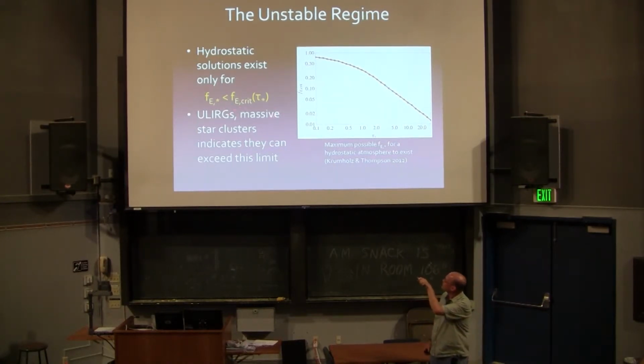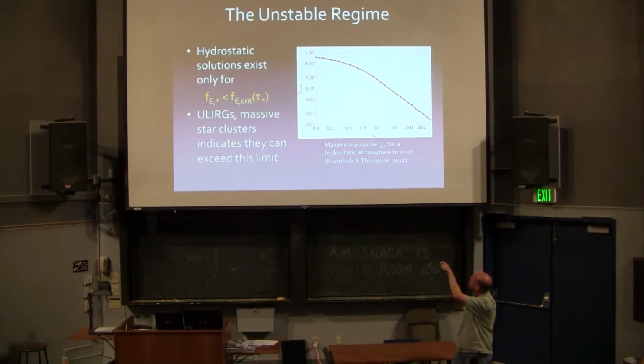If Fe star is less than some critical value, I can find a hydrostatic solution where radiation pressure just supports an isothermal atmosphere. This critical value depends on the optical depth. If the optical depth is low, I can find a hydrostatic solution at an Eddington ratio of nearly 1. If the optical depth is higher, the critical Eddington ratio goes down. It turns out that ultraluminous infrared galaxies and massive star clusters can live above this limit. They can live up here.